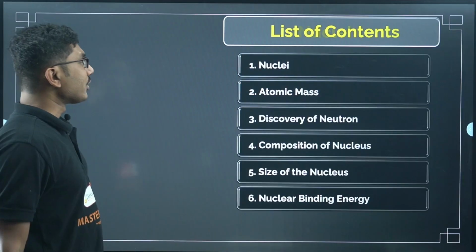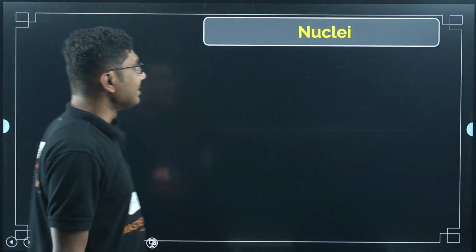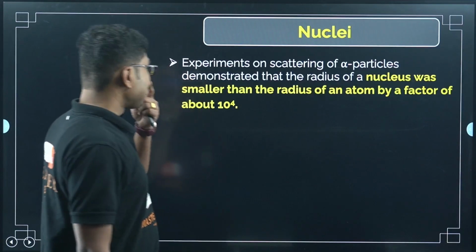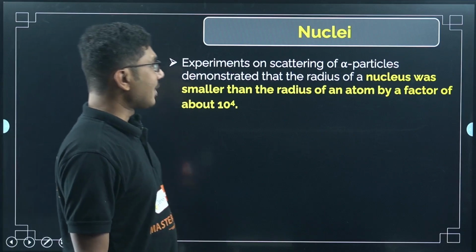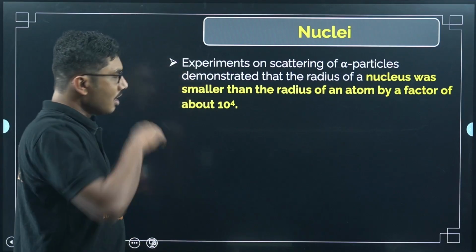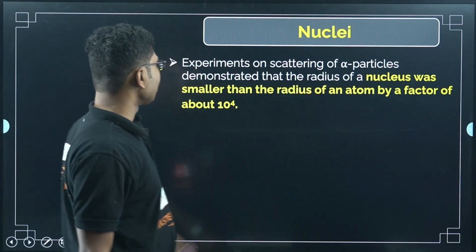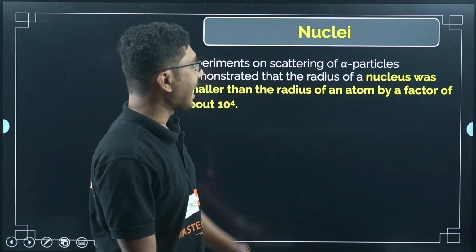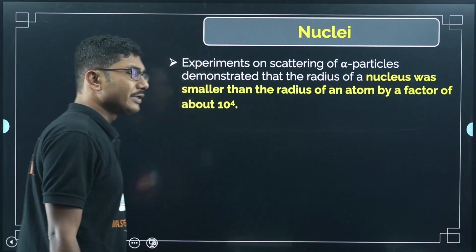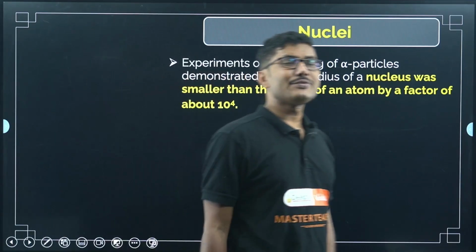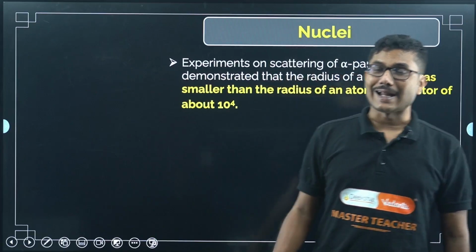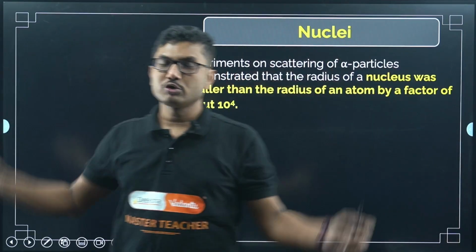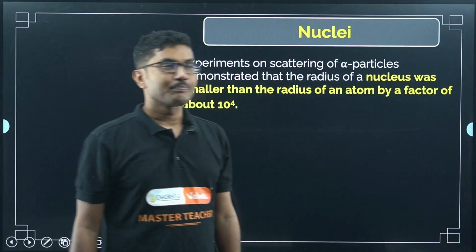Now let's look into the first part, nuclei. Experiments on scattering of alpha particles demonstrated that the radius of the nucleus was smaller than the radius of an atom by a factor of about 10 to the power of 4. So we have seen during alpha particle scattering that most of the atom is empty, right?